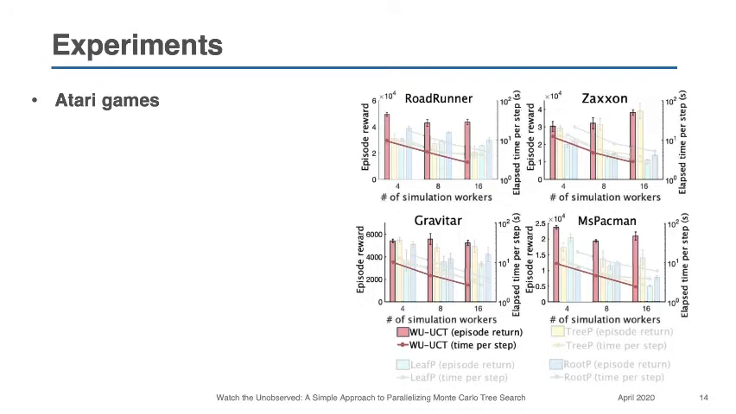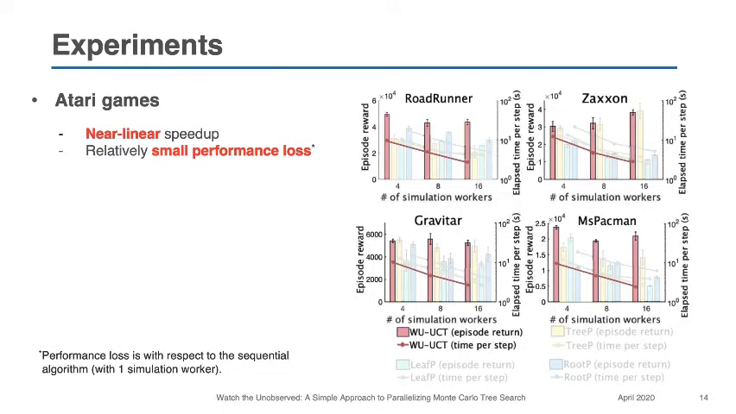We perform experiments to justify the effectiveness of WU-UCT. Here we show two examples. First are the results on Atari games. The bar refers to the average and standard deviation of WU-UCT's performance with respect to different numbers of workers. The line refers to time consumption per step. First, look at the red line. You can see that WU-UCT achieves near linear speedup.